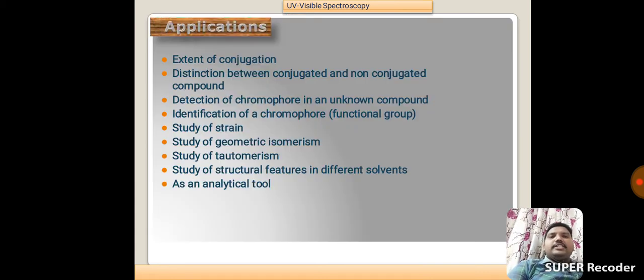Next one, applications of UV visible spectroscopy: extent of conjugation; distinction between conjugated and non-conjugated compounds; detection of chromophore in an unknown compound, that is identification of a chromophore or functional group; study of strains; study of geometric isomerism; study of tautomerism; and study of structural features in different solvents as an analytical tool. These are the main applications of UV visible spectroscopy.